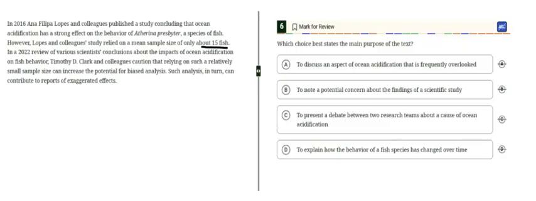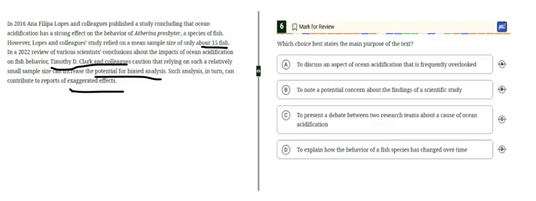Okay, in a 2020 review of various scientists' conclusions about the impacts of ocean acidification on fish behavior, other researchers cautioned that relying on such a relatively small sample size can increase the potential for biased analysis. Such analysis, in turn, can contribute to the reports of exaggerated effects.